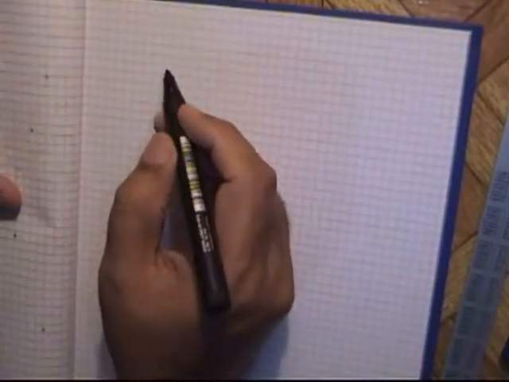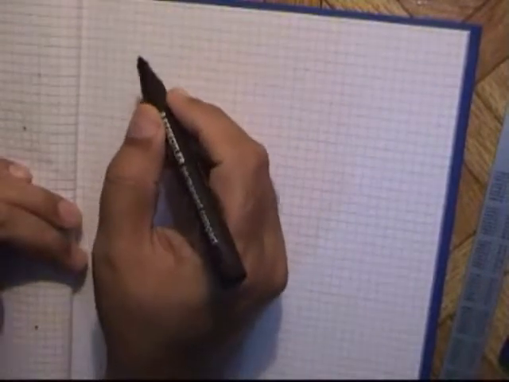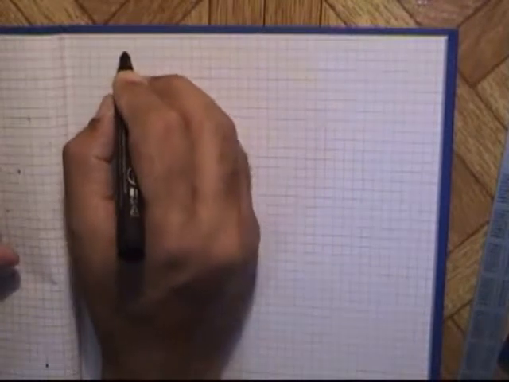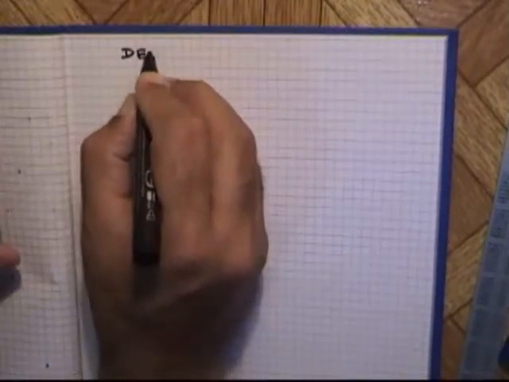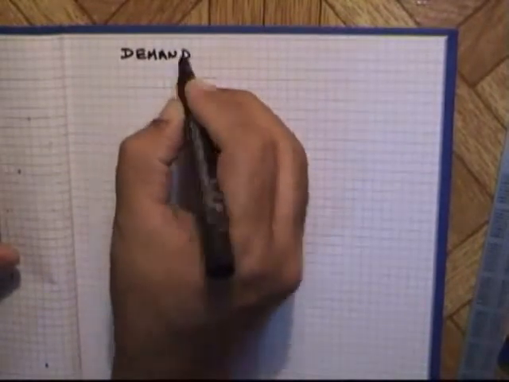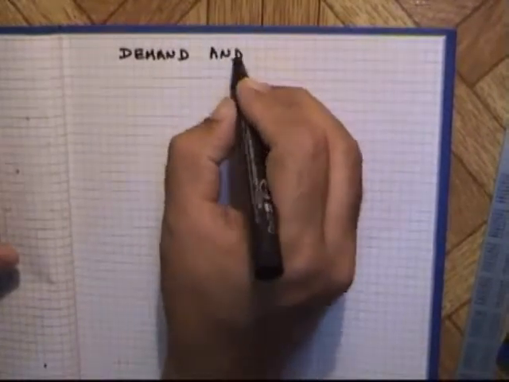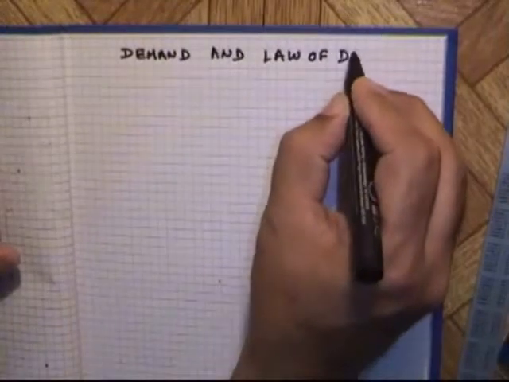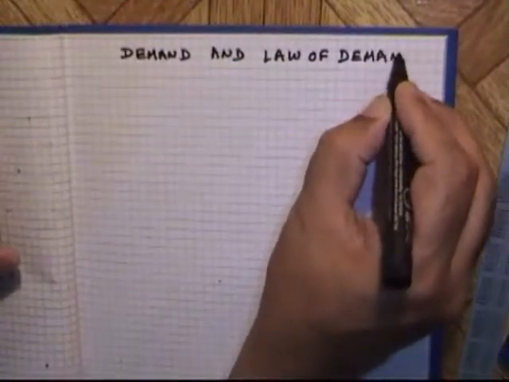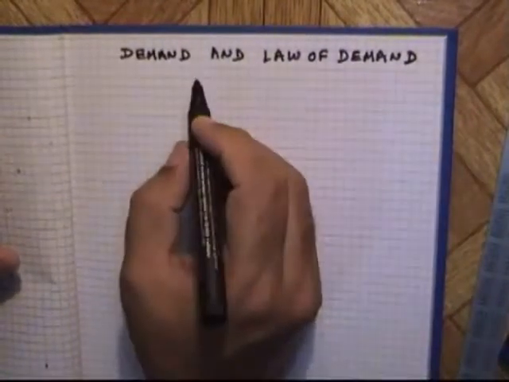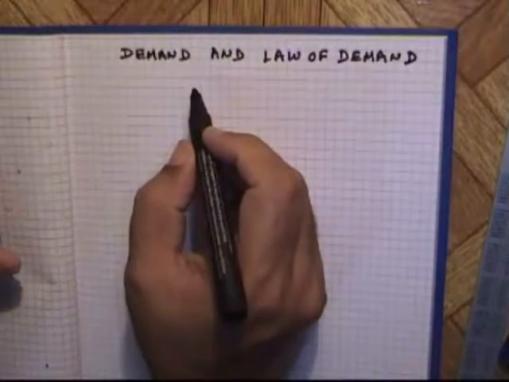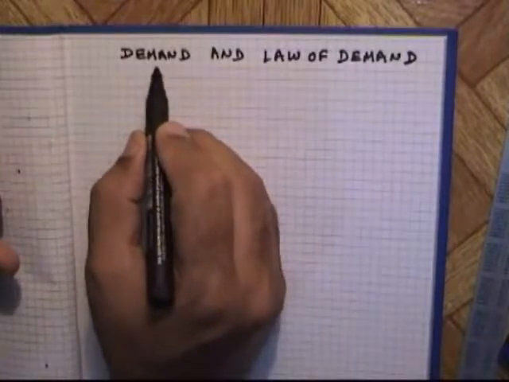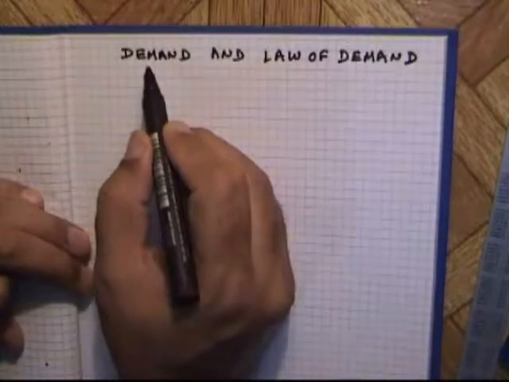In this lesson, we will discuss what is demand and what is law of demand. Demand is a desire of a person to buy something.